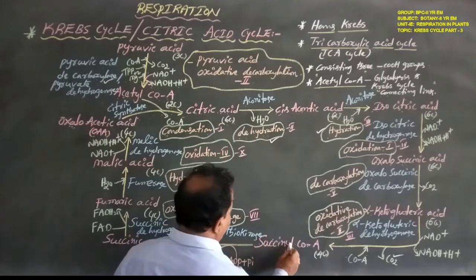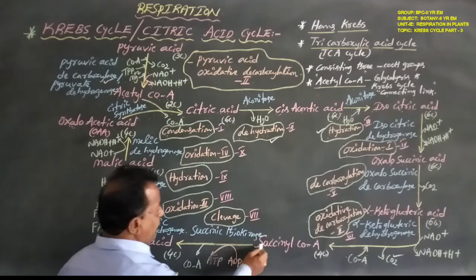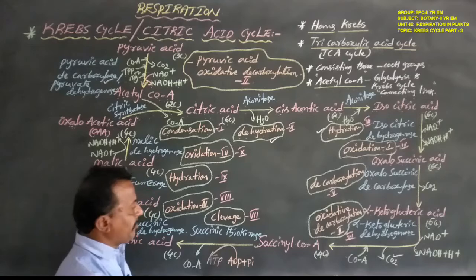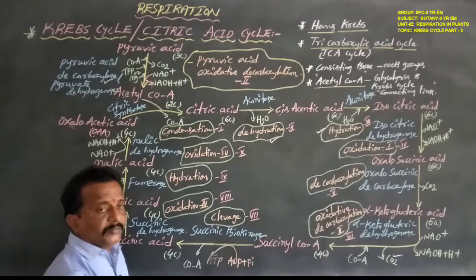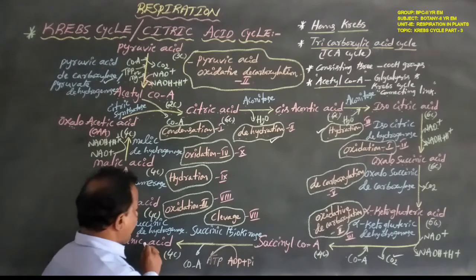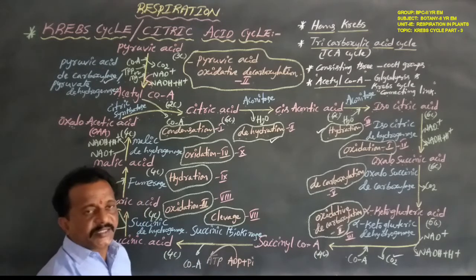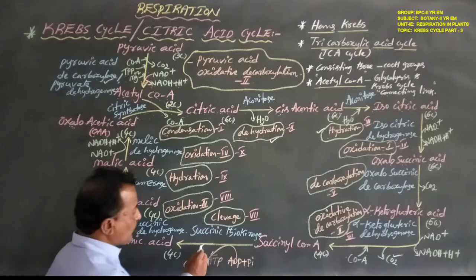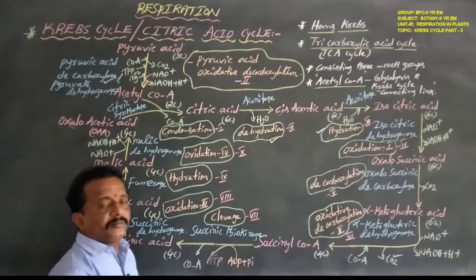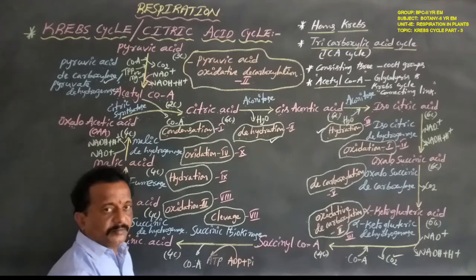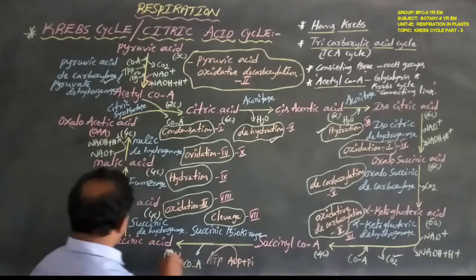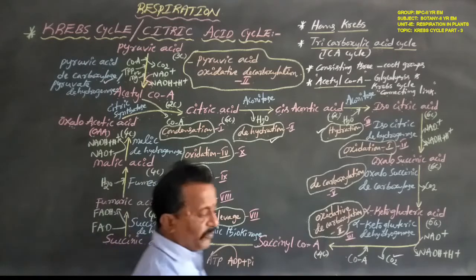This succinyl coenzyme A is split and converted to succinic acid and coenzyme A. This coenzyme A is removed to the inner side of the mitochondrial matrix, and the 4 carbon compound succinic acid is formed.